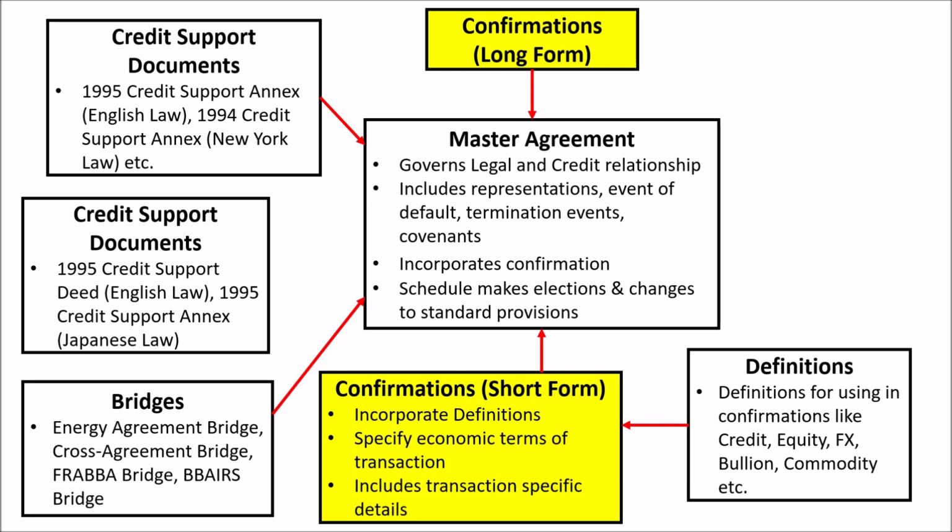As you can see, there are two types of confirmation documents, the long form and the short form. Long form confirmations are used when you want to transact on a new type of derivative developed in the market, and it does not have any pre-existing standard terms and provisions that are already part of ISDA definition or the ISDA library. The terms and provisions are developed on market practices.